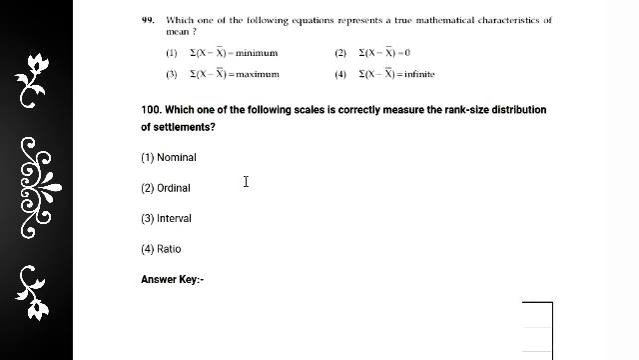And which one of the following equations represents a true mathematical characteristic of the mean? Here the option is 2, sigma summation of x minus x bar is equal to 0. Option 2 is the correct answer.